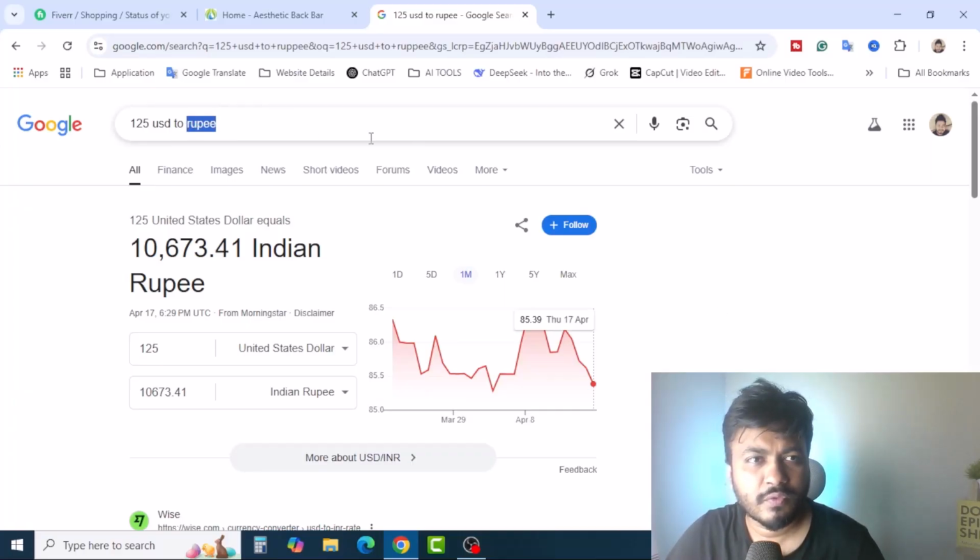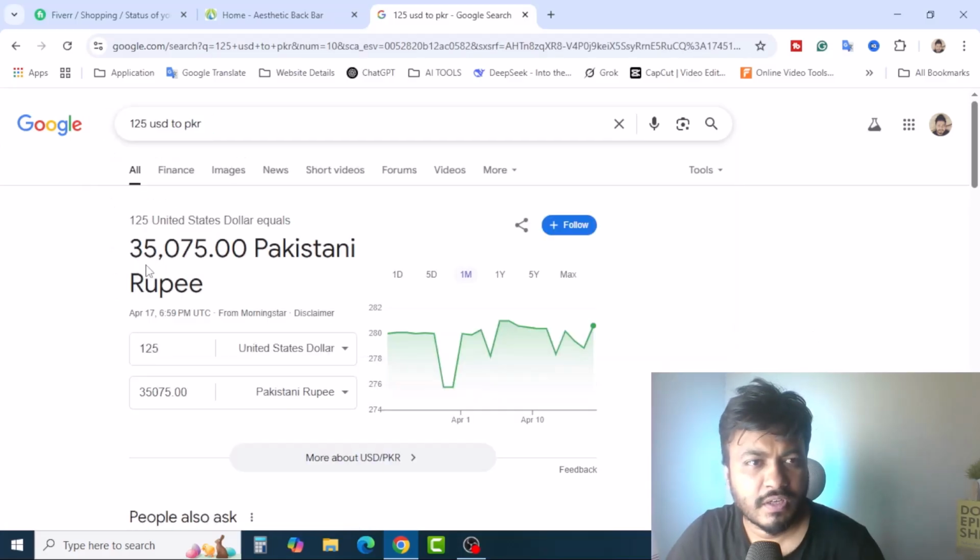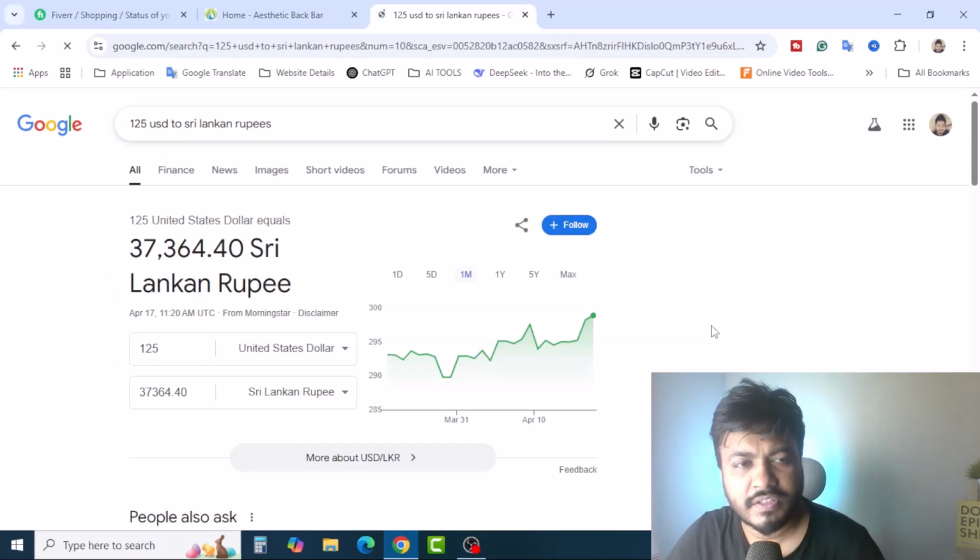If you are from Pakistan, it's around 35,075, that means 35,000 Pakistani rupees. So that's a good number. Also if you are from Sri Lanka, it's around 37,364 Sri Lankan rupees.